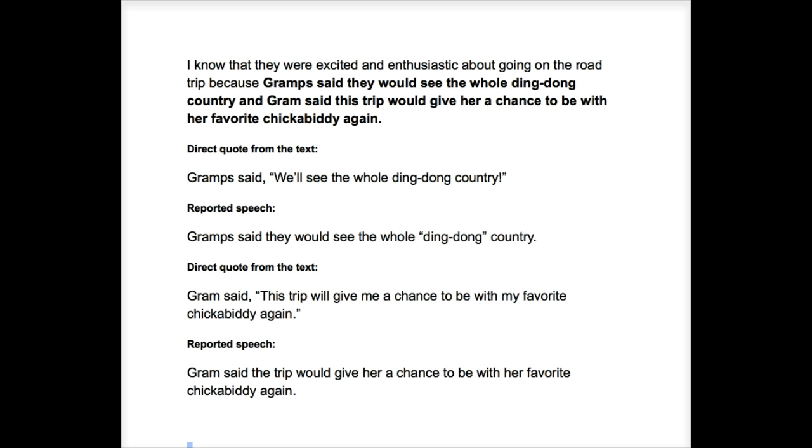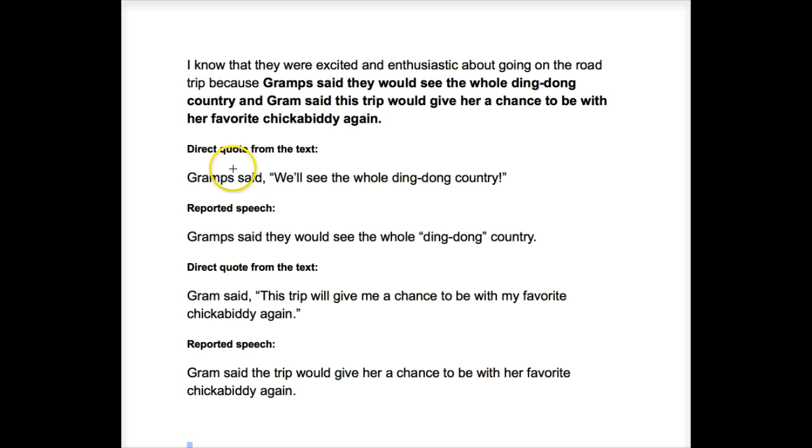So in chapter 2 of Walk Two Moons, there is no place where Sal says exactly how Graham and Gramps feel about taking the road trip. But she tells us what they say about it, and from that, I can make the conclusion about their feelings. So if someone asks me, how did Graham and Gramps feel about going on the road trip? I would say they were excited and enthusiastic. And say, well, how do you know?